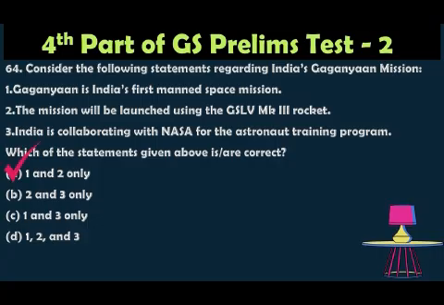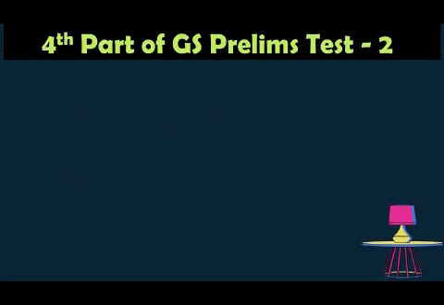The correct answer is 1 and 2 only. Yes, you are right. We already saw that Gaganyaan is the first manned space mission, and the GSLV Mk3 rocket can be used for this launch. India is collaborating with Russia, that is Roscosmos, for the astronaut training, not NASA. That statement is incorrect. So the third statement was wrong.